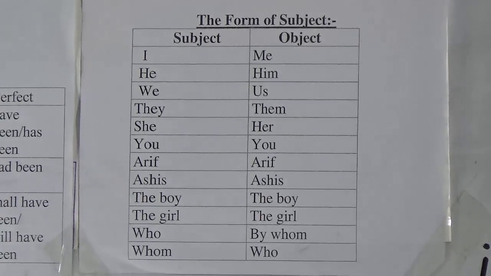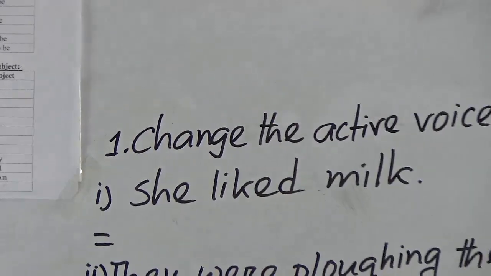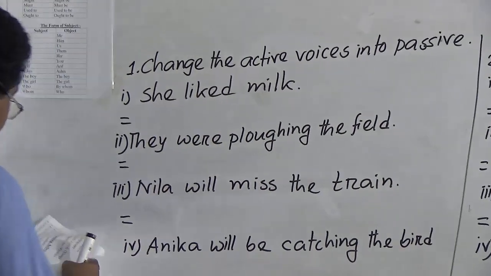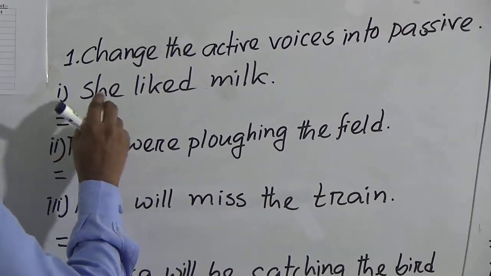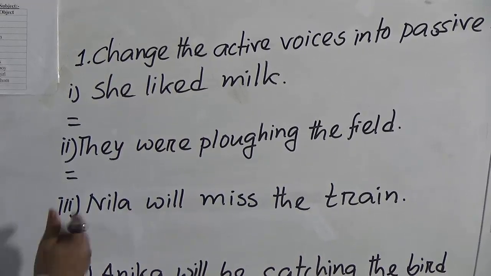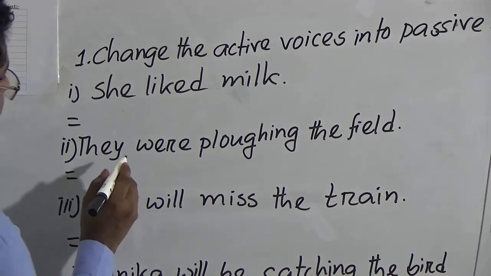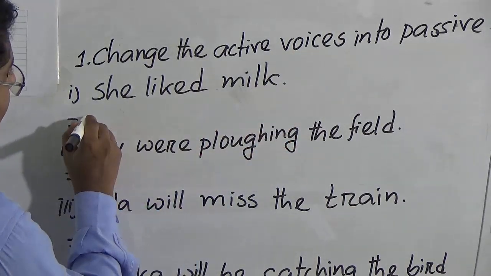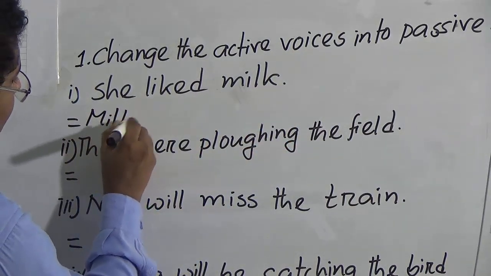So let's go to the examples and change the voices. We will change the active voice into passive voice. She liked milk. Here milk is the object. We will make it the subject. Milk.